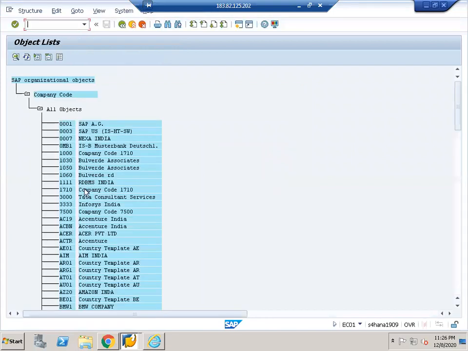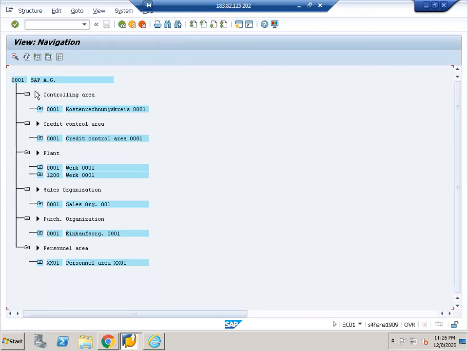Now you see here, it is showing a list of all the company codes which are created under this client. You see, this is the standard company code. If I click on this one, you will see that this company code has this controlling area. It has 2 plants. It has 1 sales organization. It has 1 purchasing organization. It has 1 personnel area, right?